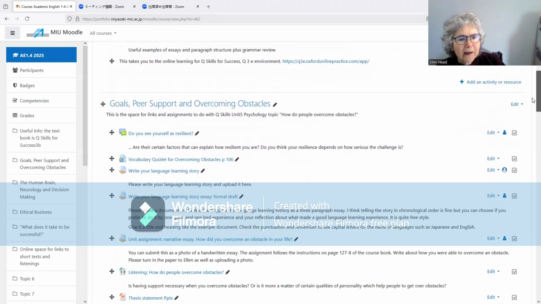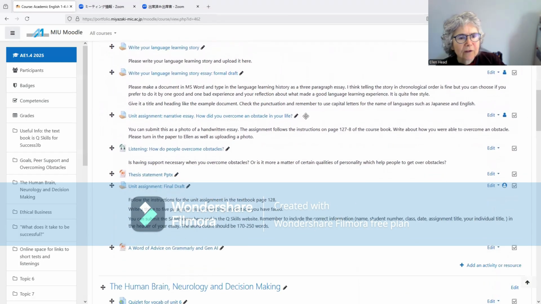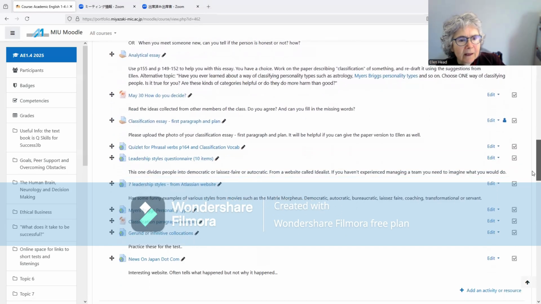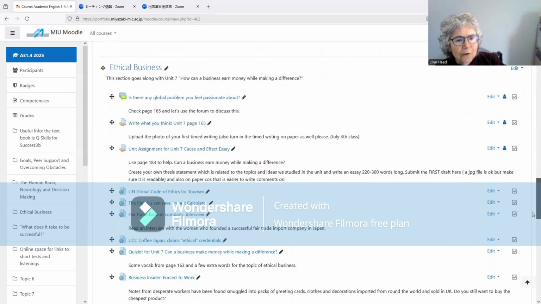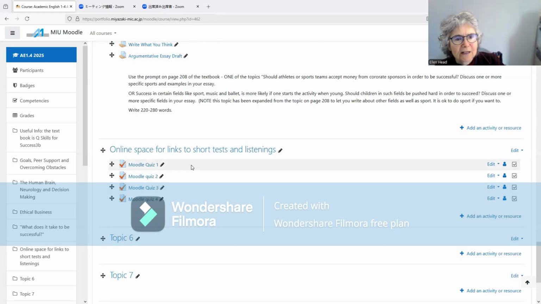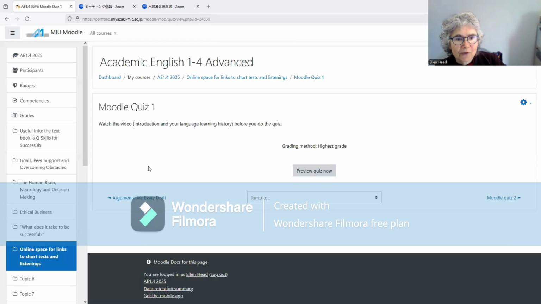The Moodle quizzes are at the bottom of the Moodle. You can see all these things are assignments you're going to do, and so they're just writing assignments. If we go down to the bottom, there's a quiz section, and doing the quizzes is very easy. It's an online space for links to short tests and listenings. At the moment, there are just small tests in that.